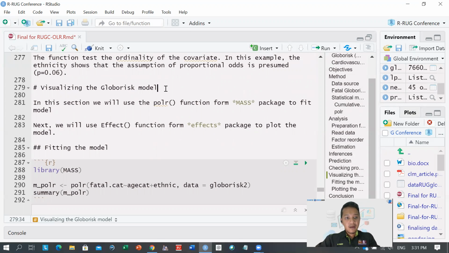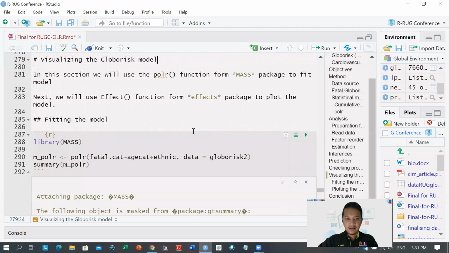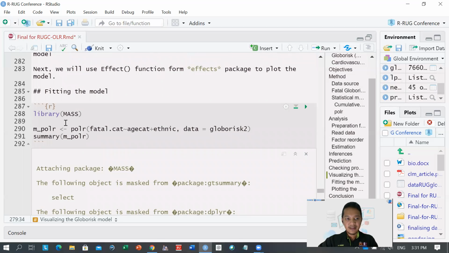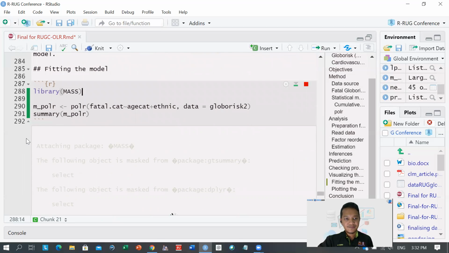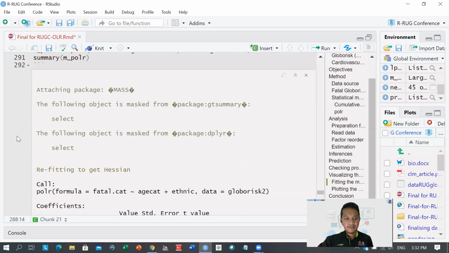In this section, we will use polr from the MASS package, and we will also use the effects function from the effects package to plot the model. First, we run the MASS library, and secondly, we create the model using polr, with the same setting as the previous one. Then we summarize the model.